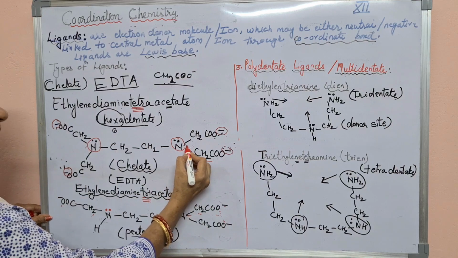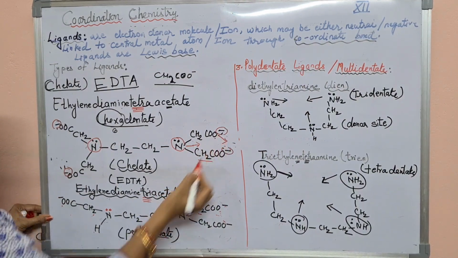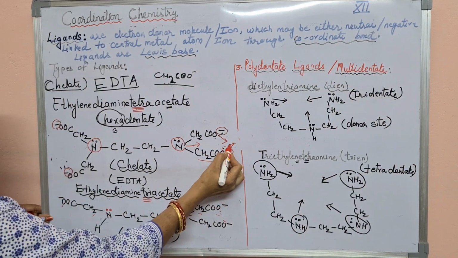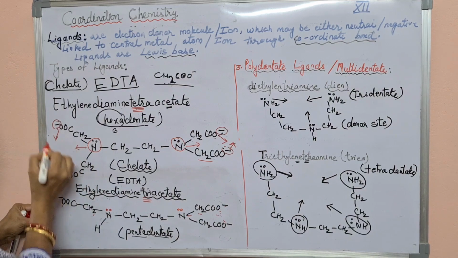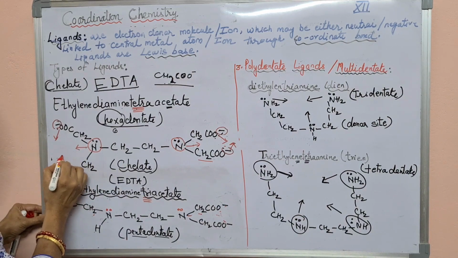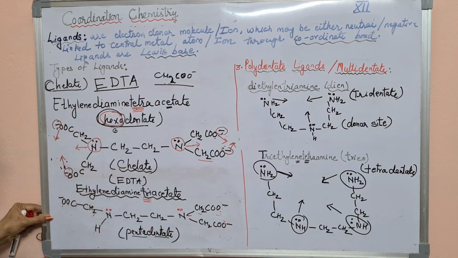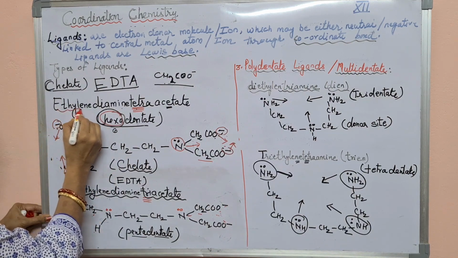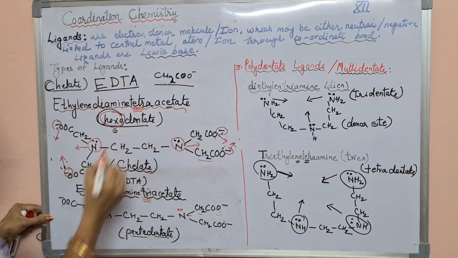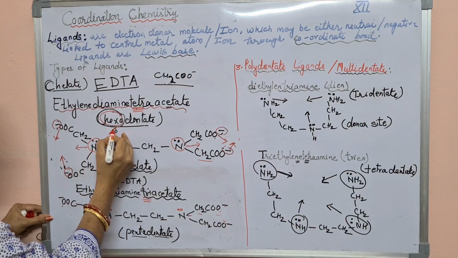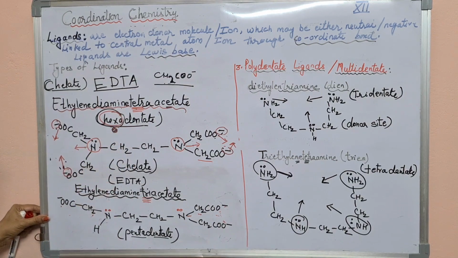So first donor site from this nitrogen, from this second, from this oxygen third, from here fourth, fifth and now sixth. So how many donor sites are present? 6. So this ligand EDTA, ethylene diamine tetraacetate, is a hexadentate ligand, meaning 6 donor sites are present.